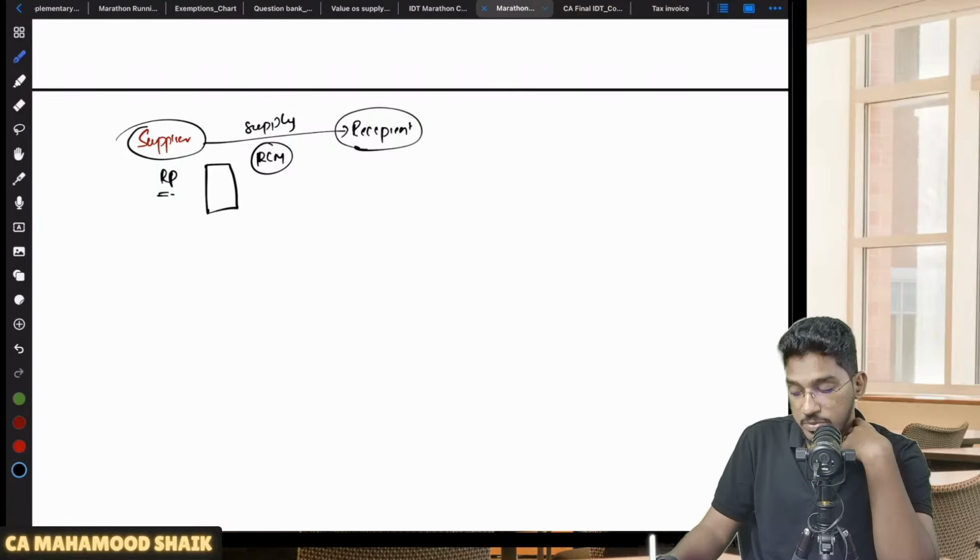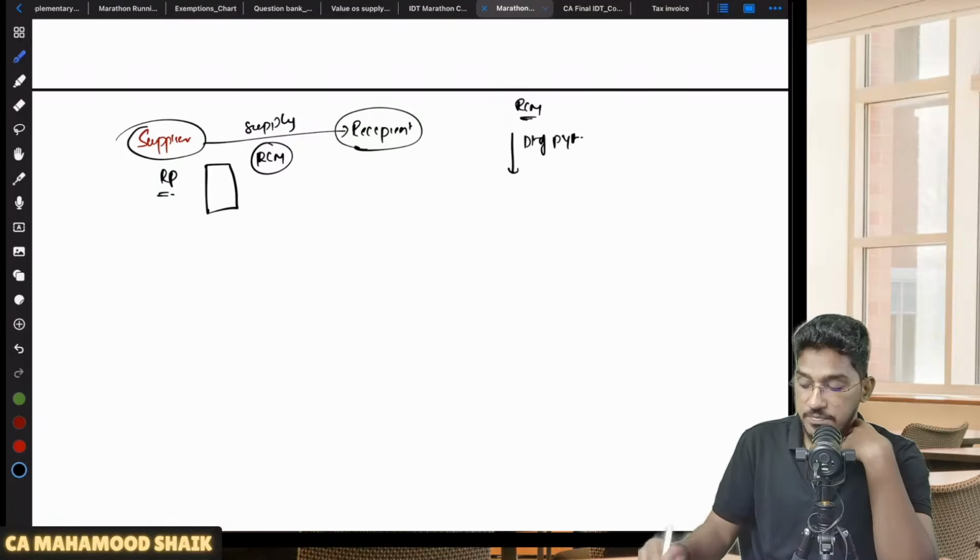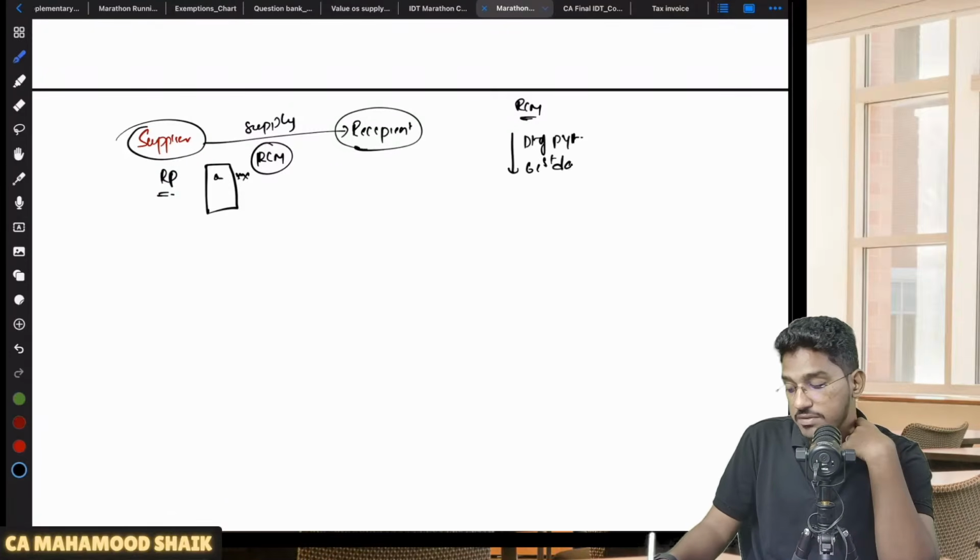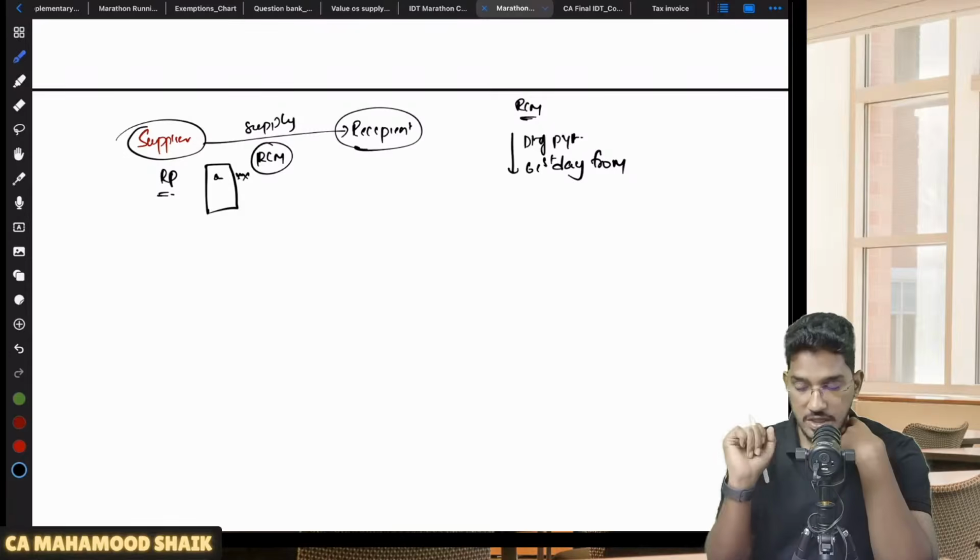Now, the recipient is liable to pay the GST under reverse charge mechanism. Now, what is the time of supply? In that case, the date of payment, the date on which you have made the payment, or the 61st day from the date of issuance of invoice by the supplier. The supplier has given you an invoice, no? On this invoice, some date will be there, right? So from that day, you calculate the 61st day from the date of issuance of the invoice by the supplier, whichever is earlier. Okay.